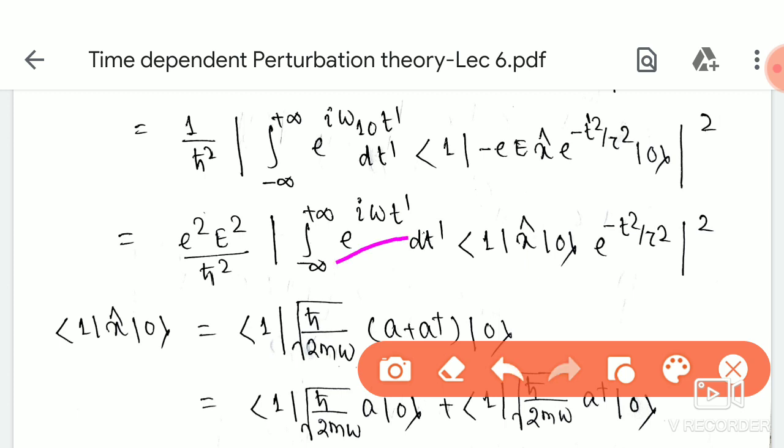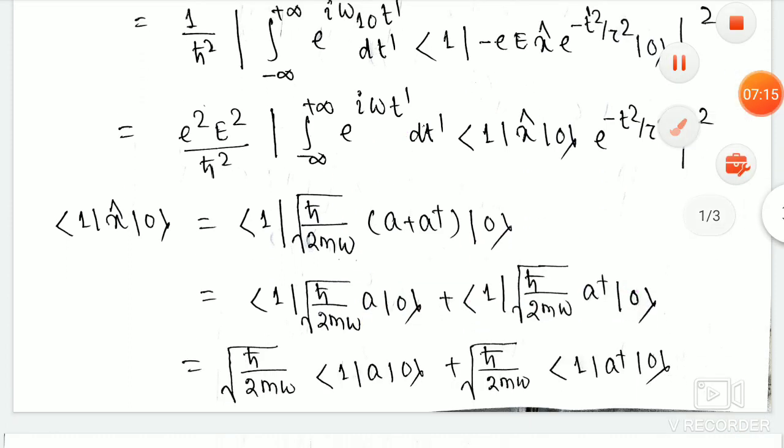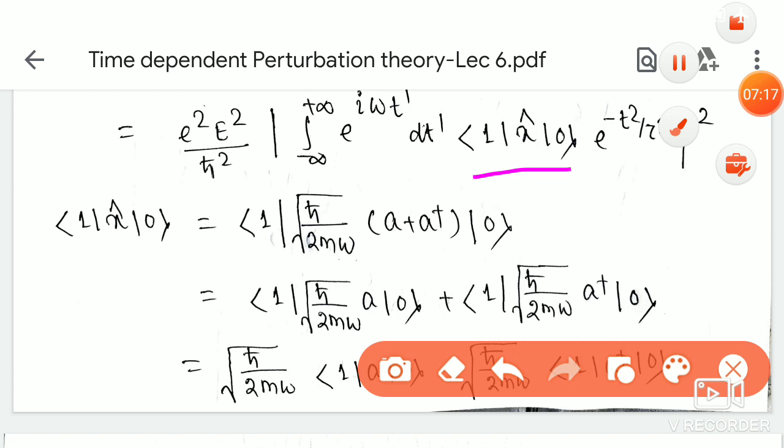This will be exponential i omega t' into dt', and we have taken out from this mod square the minus e, so we are only left with this, that is bra 1 x cap ket 0. And this will be there, exponential minus t'^2 by tau^2. So now our next task is to find this matrix element, this inner product, bra 1 x cap ket 0.